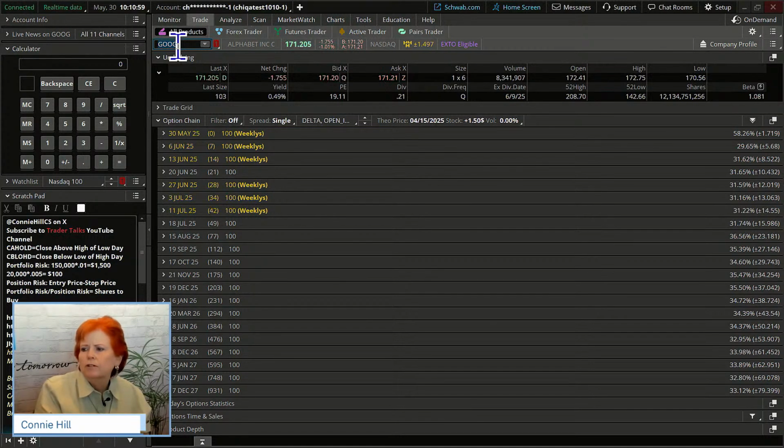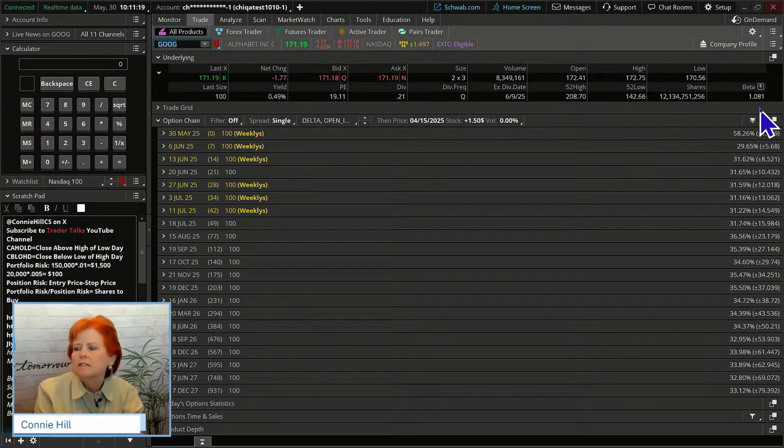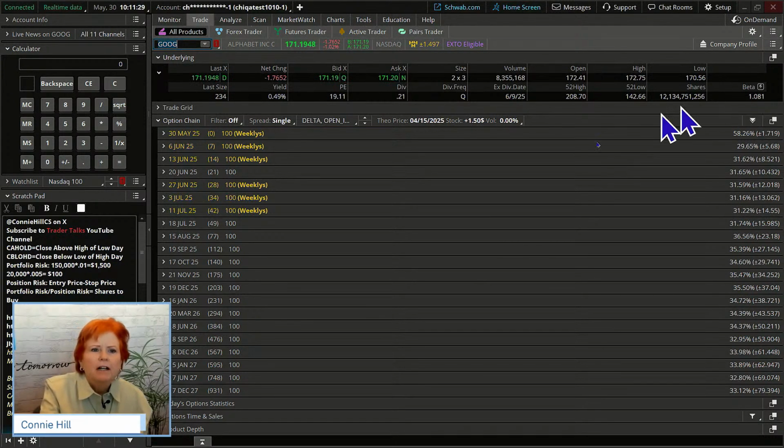Pretty familiar with Google, all right. If we come over here, we look at its beta, it's a 1.08. So it is pretty close to what the SPX does, which means if the SPX were to move $1, what we're likely to see on average with Google, or what we have seen, because it's really measuring the last 5 years, is that maybe it moves $1 and 8 cents as well. So a little bit higher than the SPX, but following it pretty closely.